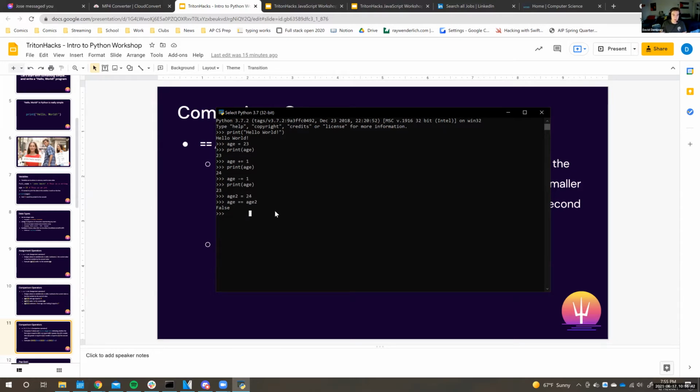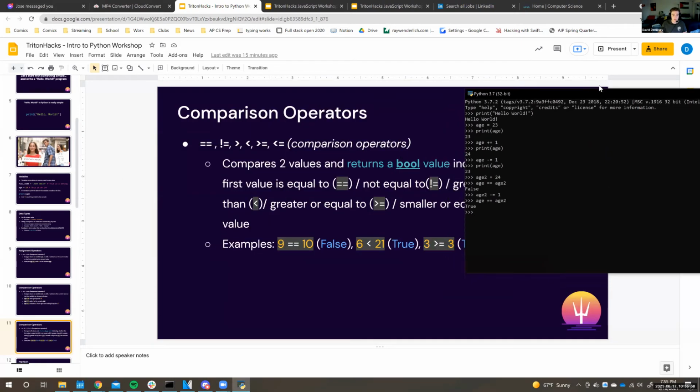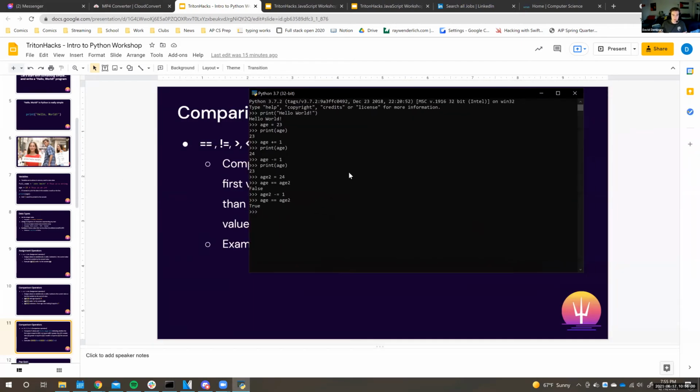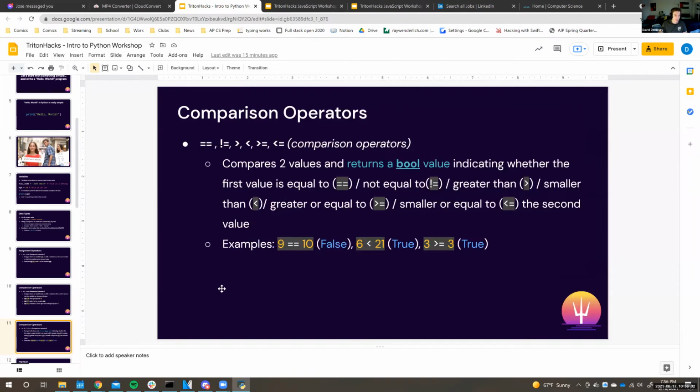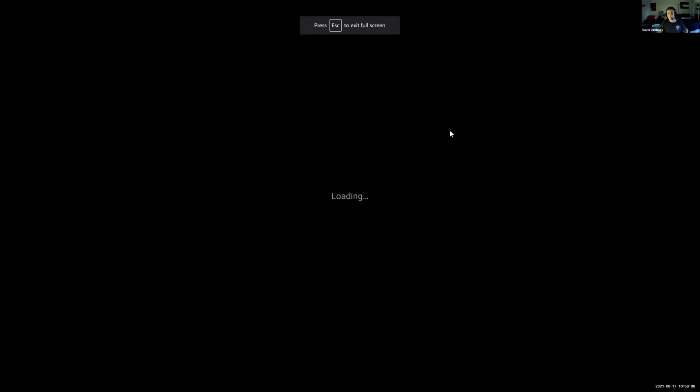If we wanted to make the new age equal to the original age, we can just subtract 1. And now we see, okay, is age equal to age 2 now? It is. It's true. You can do this with a whole bunch of comparison operators, but I just want to show the simple example here. We'll go into why these are important in a few slides.